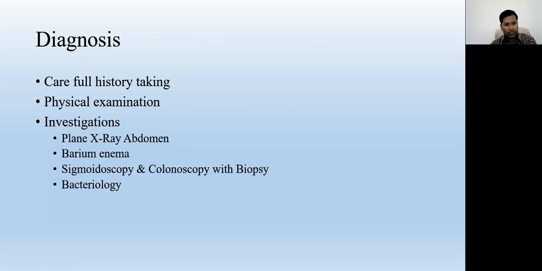You can diagnose the case with the history and physical examination, but you also need investigations to confirm the diagnosis, to establish how severe the disease is, and to rule out other factors, such as malignancy.